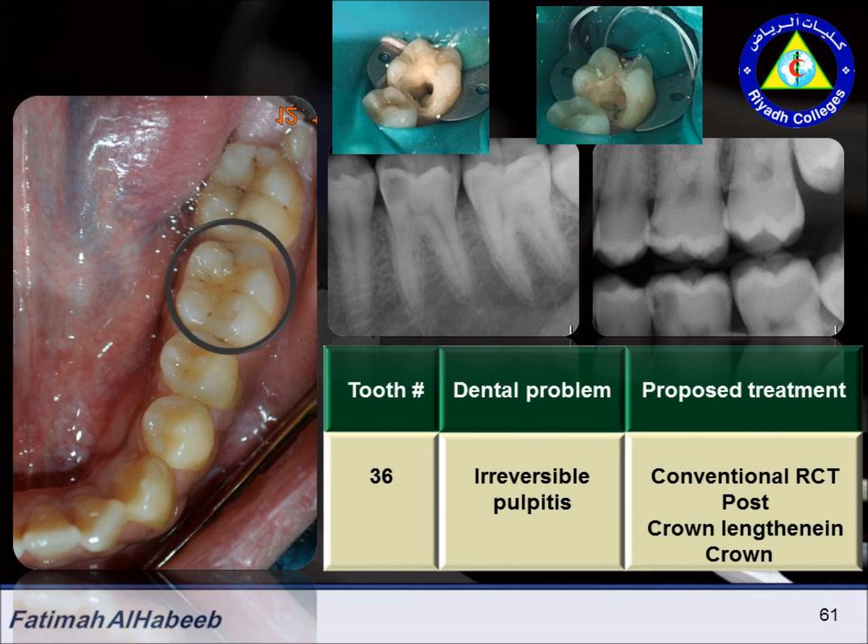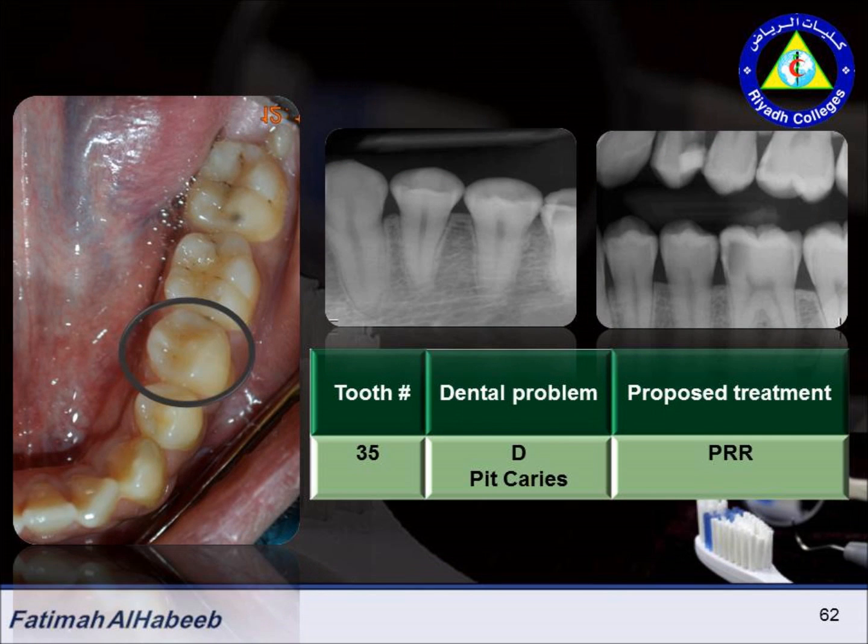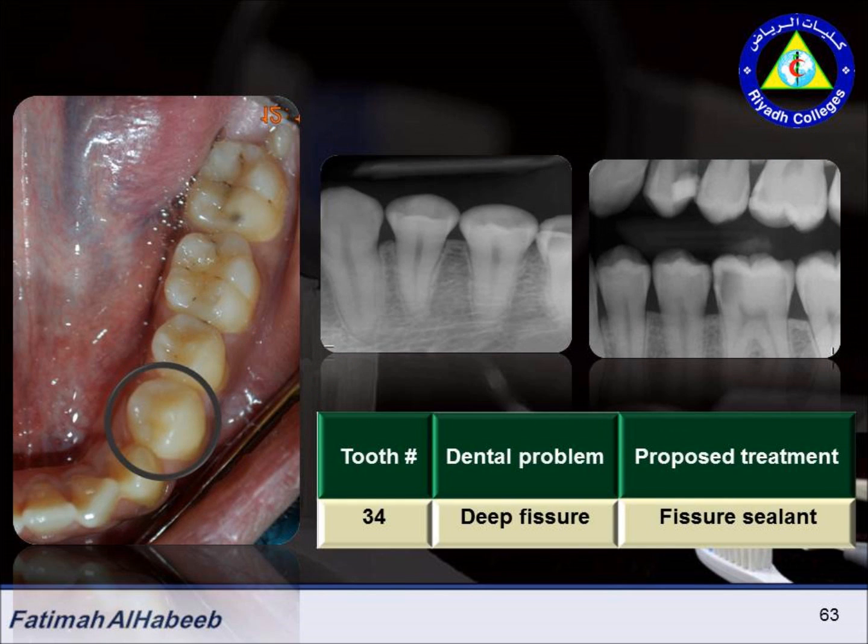3-6, irreversible pulpitis. The proposed treatment should be conventional root canal treatment, post, then crown lengthening, then crown. 3-5, distal incipient caries with pit caries, so the proposed treatment is PRR and fluoride application. 3-4, deep fissure sealant.